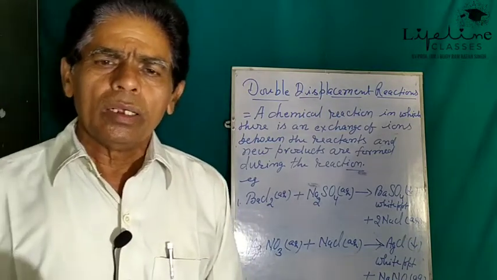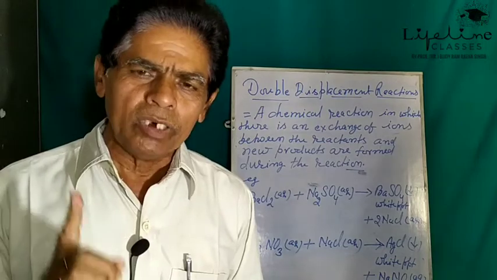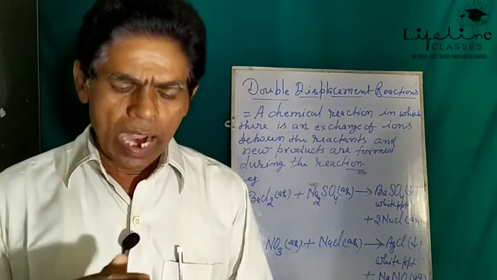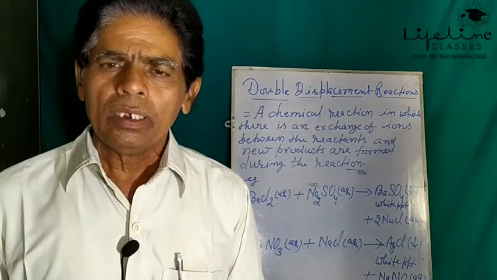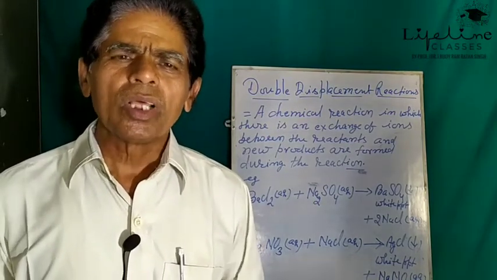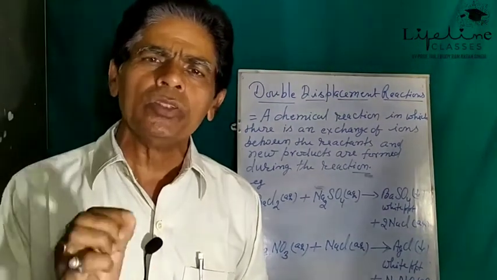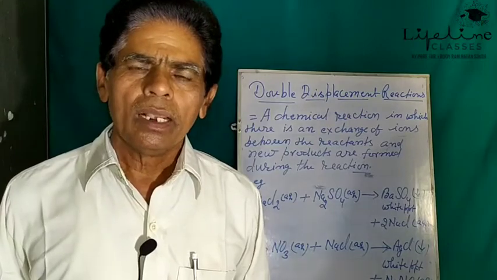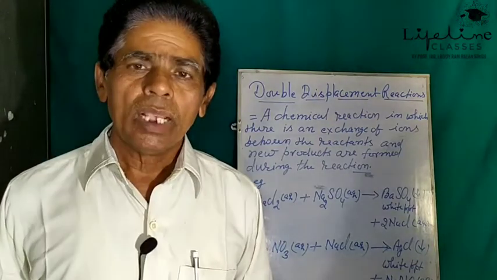So this is the metal reactivity series. In this metal reactivity series, hydrogen is also included. What is the reason for including hydrogen in this reactivity series? We know that hydrogen is not a metal.